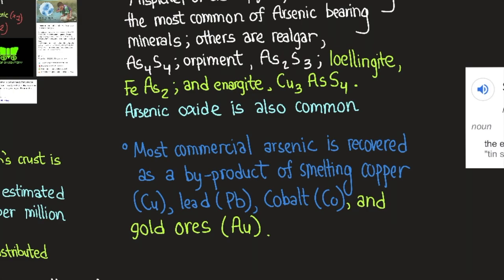Mispickel or arsenopyrite, FeAsS, is among the most common of arsenic-bearing minerals. Others are realgar, As4S4, orpiment, As2S3, loellingite, FeAs2, and Cu3AsS4. Arsenic oxide is also common. Most commercial arsenic is recovered as a byproduct of smelting copper, Cu, lead, Pb, cobalt, Co, and gold ores, Au.